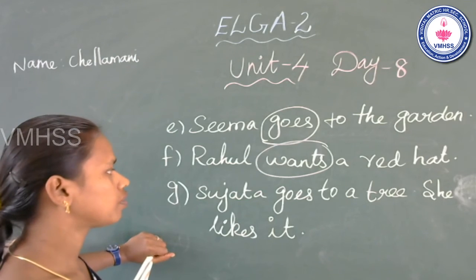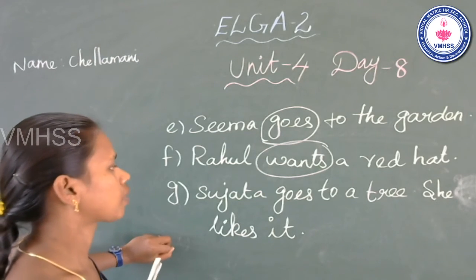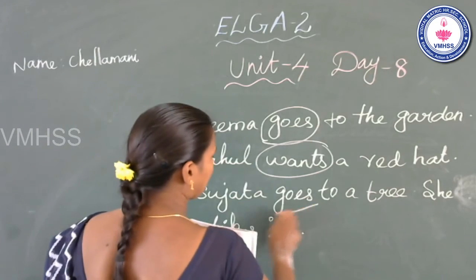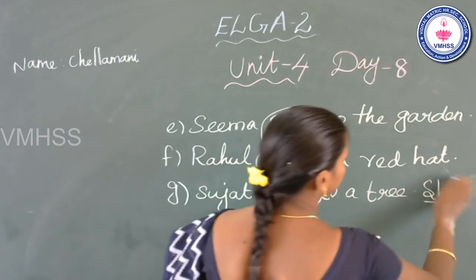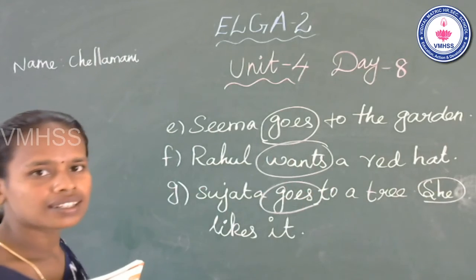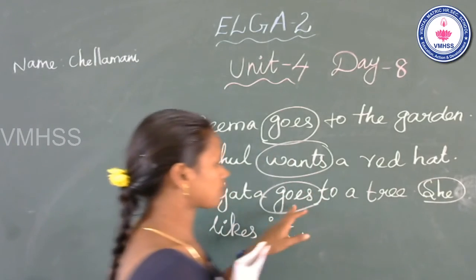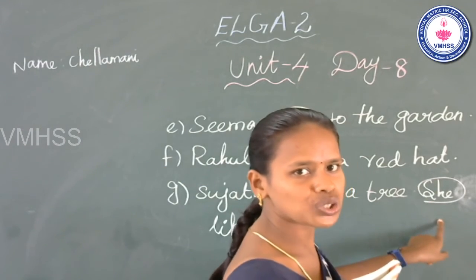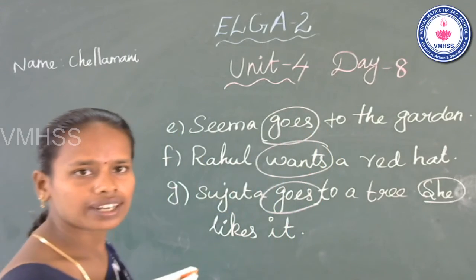Yes, very good. Which words? Goes and she. You can circle two whole words. First one goes, next one she. Now go to the next one.